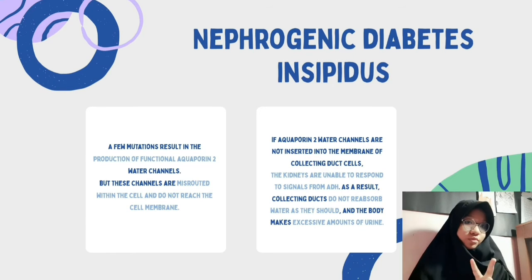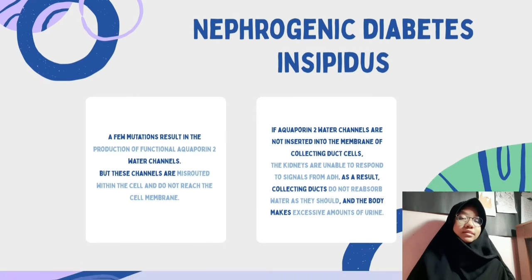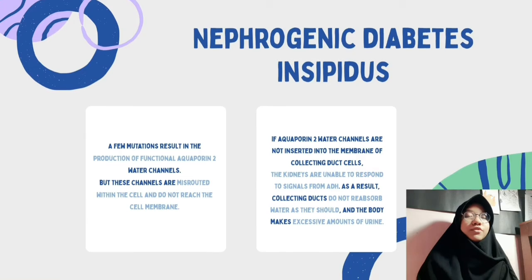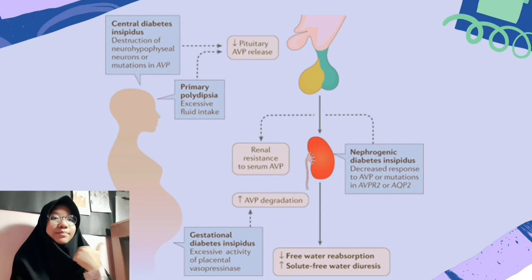And if aquaporin 2 water channels are not inserted into the membrane of collecting duct cells, the kidneys are unable to respond to signals from ADH. As a result, the collecting ducts don't reabsorb water as they should, and the body makes excessive amounts of urine. And this is the picture of NDI.